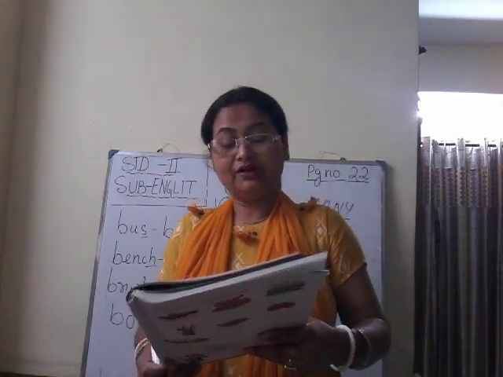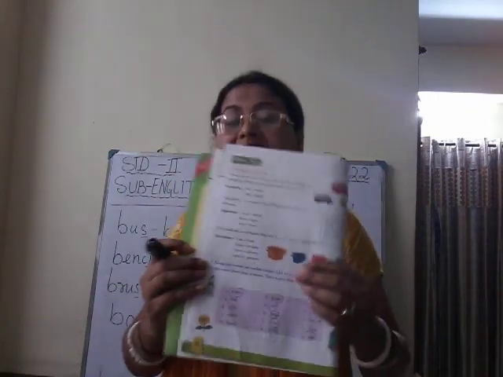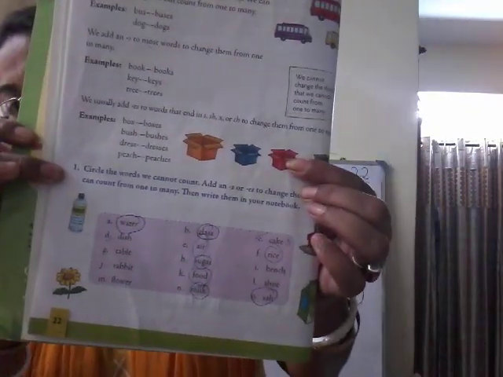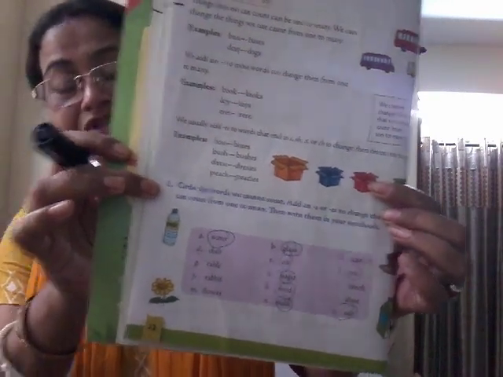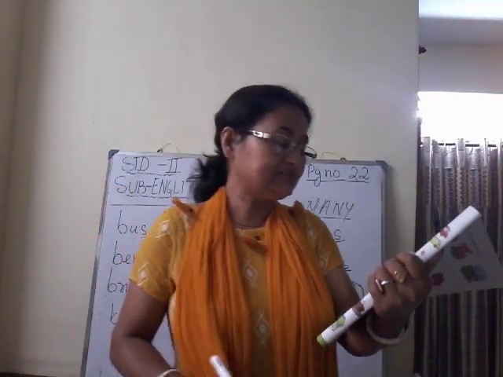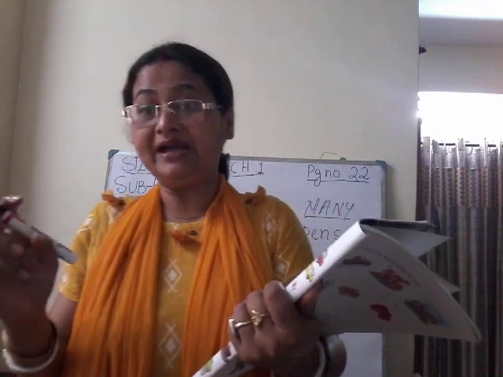So accordingly we'll have one exercise here. See, I have done it for you also, and again I will explain it to you. See, circle the words that we cannot count. Now children, keep in mind one thing.